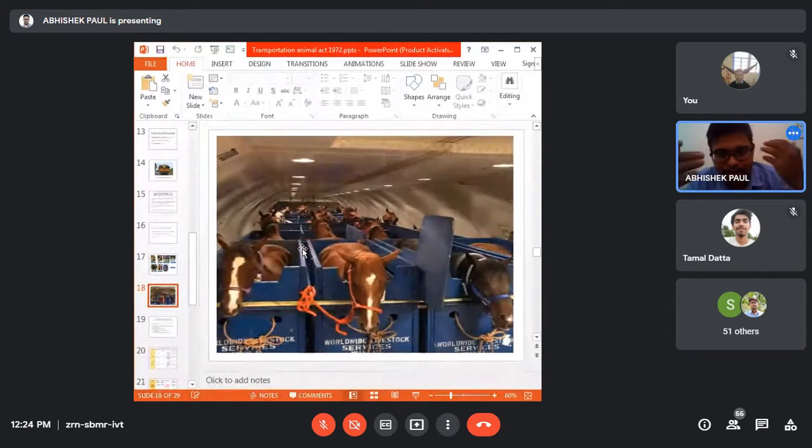The middle row and the third row are facing each other, so they are maintaining all the protocol. The alignment of the animals is also in the longitudinal direction of the vehicle. You can consider this the desired arrangement, maintaining the proper transportation protocol, rules and regulations.